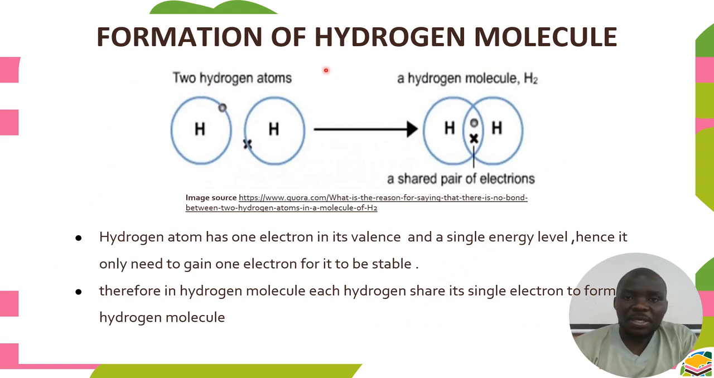We can continue looking at how the hydrogen molecule is formed. Here we have a single hydrogen atom, and here a single hydrogen atom, joined together. A hydrogen atom has 1 electron, its valence electron, and a single energy level. Hence, it only needs to gain 1 electron to be stable. Why does it need to gain 1 electron? Because it has a single energy level, which can only hold a maximum of 2 electrons. That's why it needs to gain 1 electron.